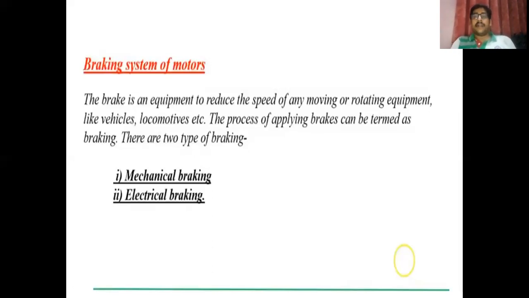Because at this point, when you apply the mechanical braking, the speed of the motor is also very low, and if you apply the mechanical brake at this time, there will be no chance of the vehicle derailing. There is no wear and tear of the brake system used in mechanical braking. That is the reason why, in locomotives or in an industrial drive, we first apply the electrical braking, and once the speed of the motor has been reduced to a great extent, after that we can apply this mechanical braking.